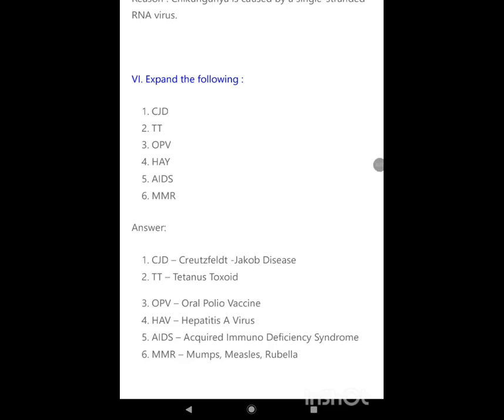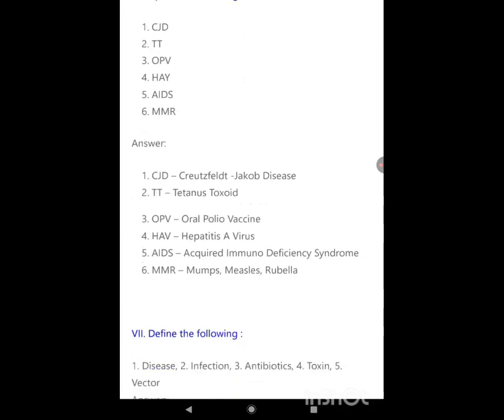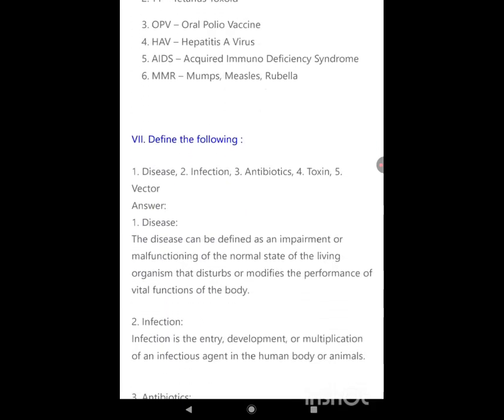Expand the following. CJD: Creutzfeldt-Jakob disease. TT: Tetanus toxoid. OPV: Oral polio vaccine. HAV: Hepatitis A virus. AIDS: Acquired immunodeficiency syndrome. MMR: Mumps, measles, rubella.